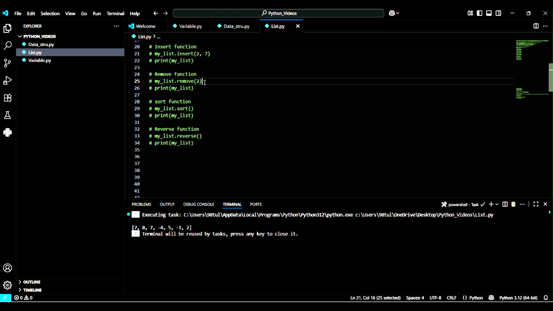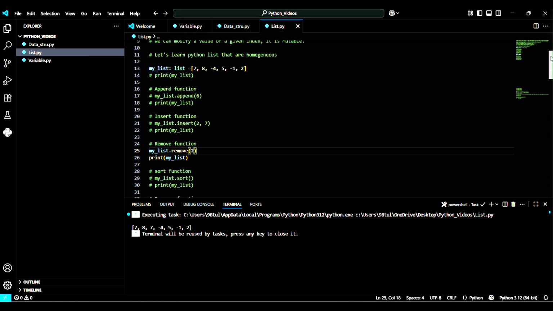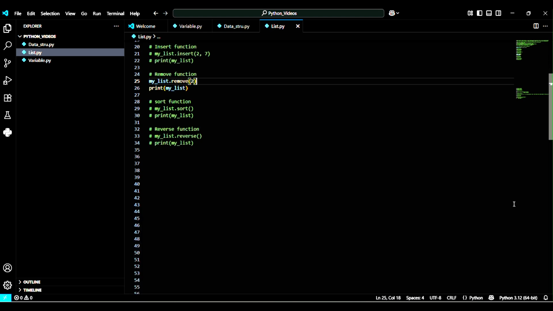So now we have the remove function. Let me comment this line. In the remove function, in the same manner as I said before, we are invoking an inbuilt function called insert. In the same manner, we are invoking the inbuilt function called remove. So the remove function is going to scan through the entire list. Let me show. First, let me delete this. Okay.